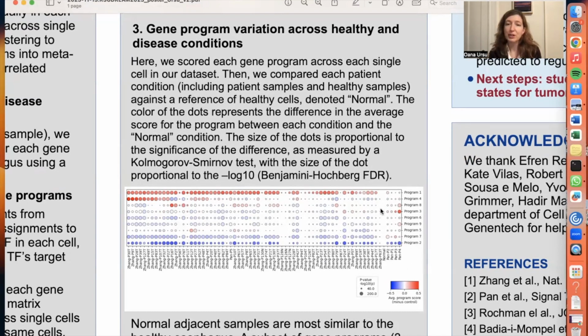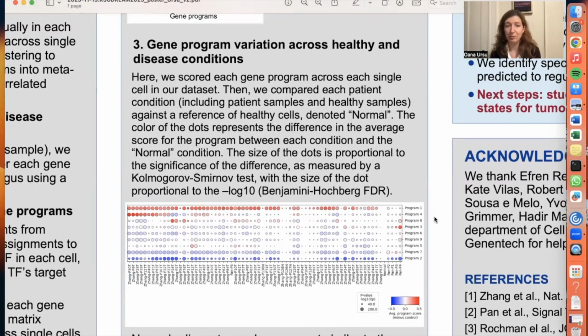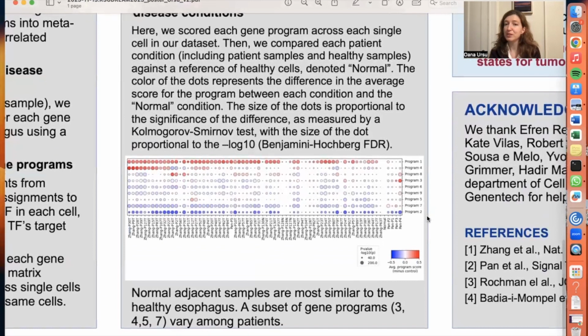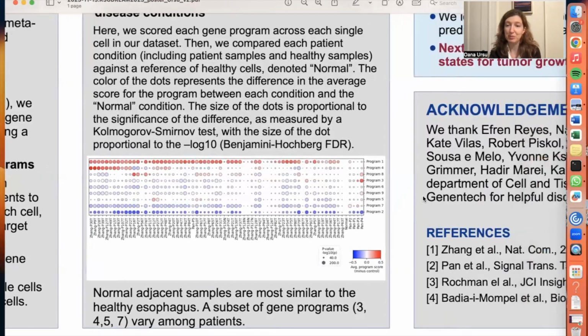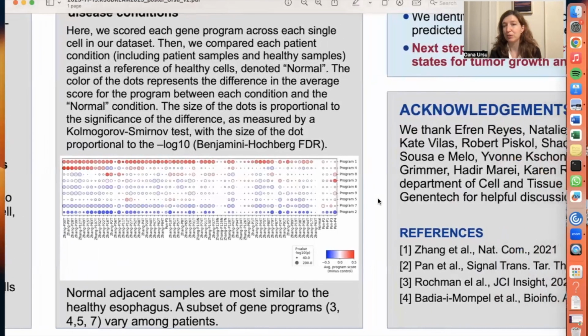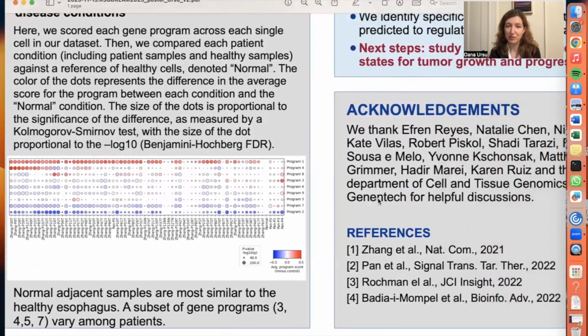And so the color here represents the difference in the gene program score between patient and the normal. And the size of the dot represents the significance of the difference. And we can go through each gene program and see that some of them are consistent across all patients, while some programs vary between patients, maybe due to the subtypes or different heterogeneous cell states in these cancers.